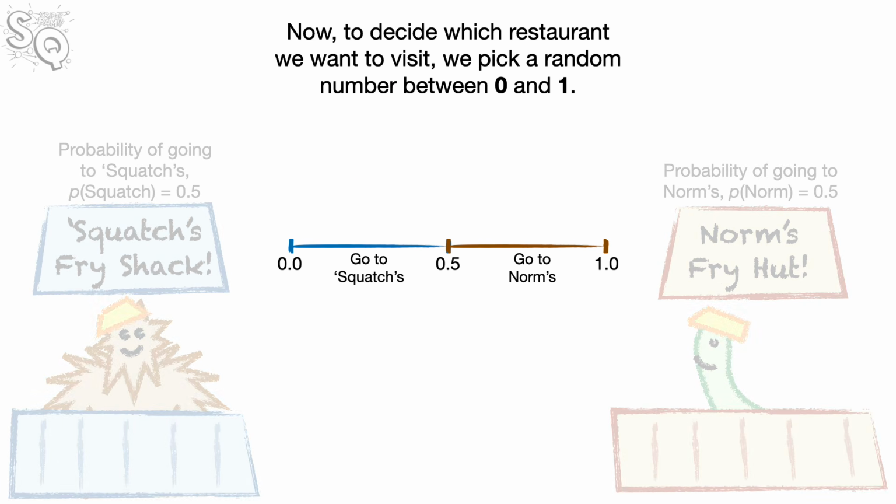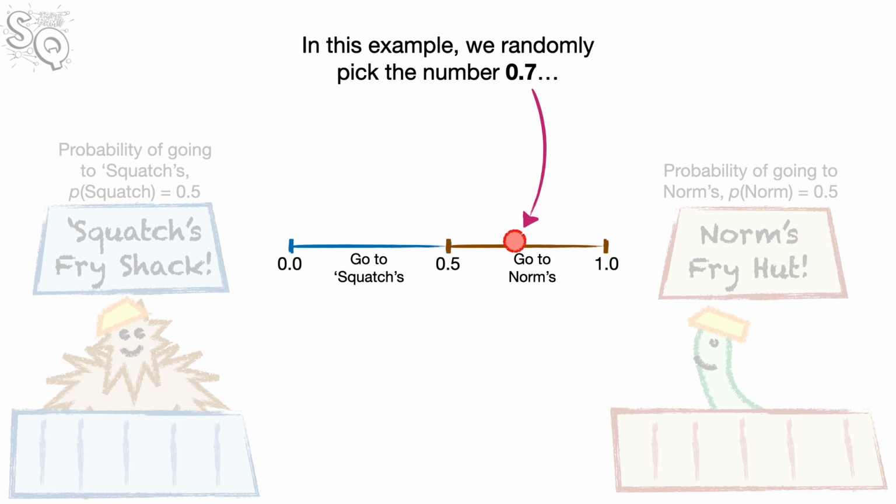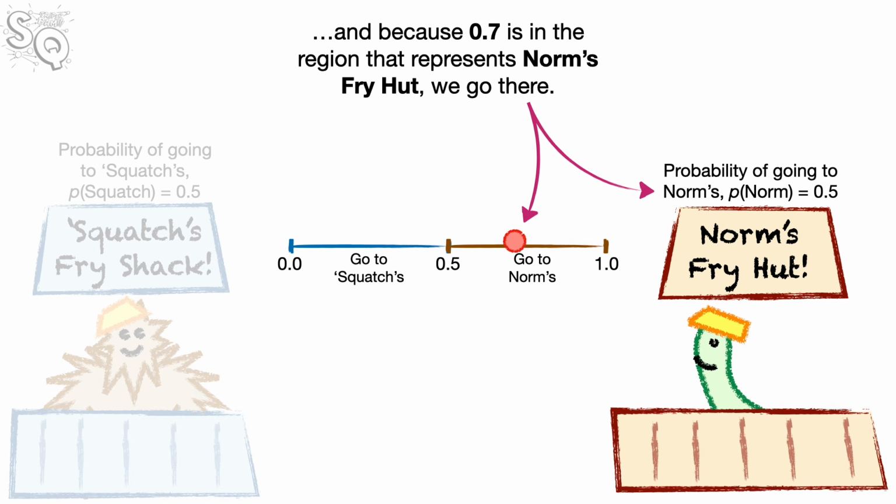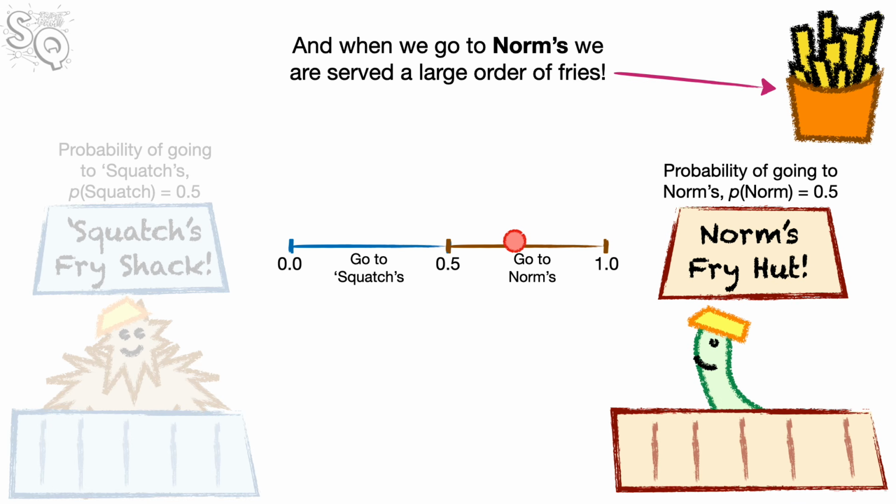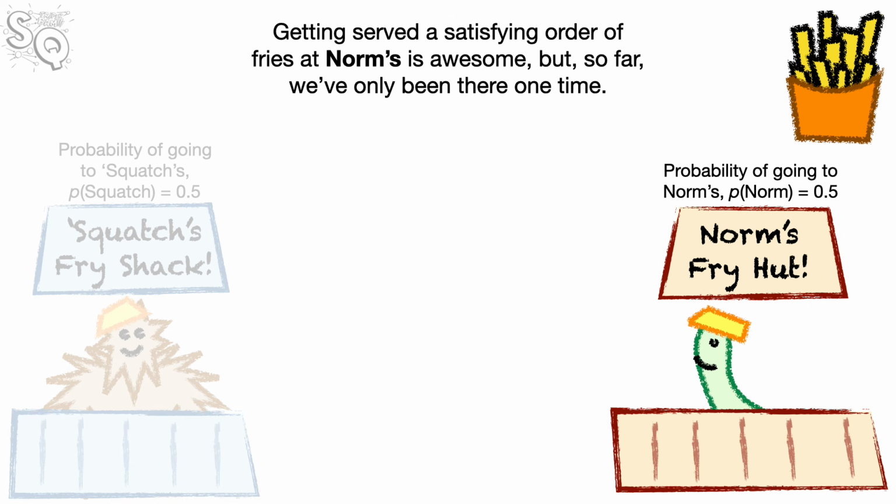Now, to decide which restaurant we want to visit, we pick a random number between 0 and 1. In this example, we randomly pick the number 0.7. And because 0.7 is in the region that represents Norm's Fry Hut, we go there. And when we go to Norm's, we are served a large order of fries. Bam!